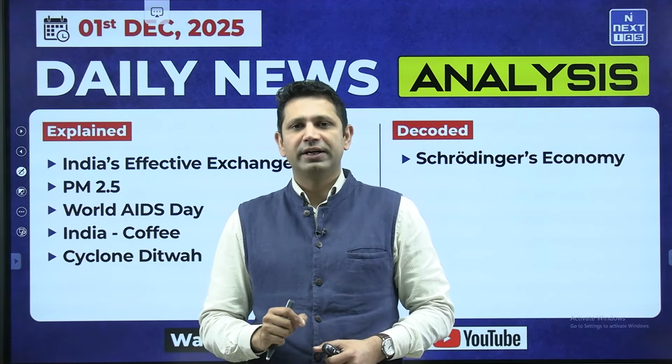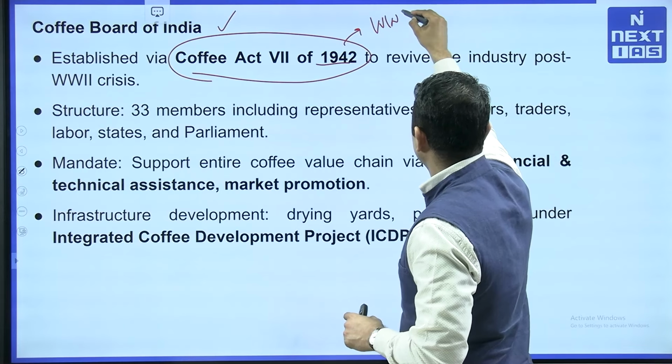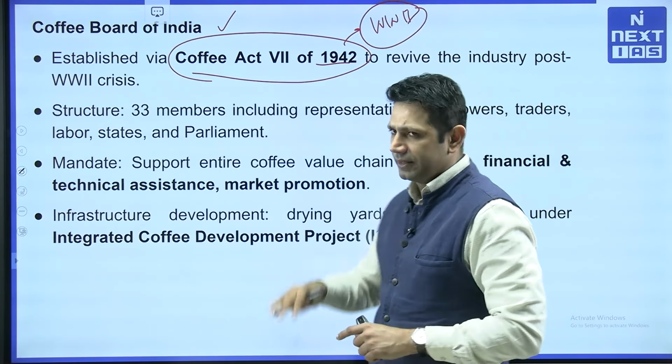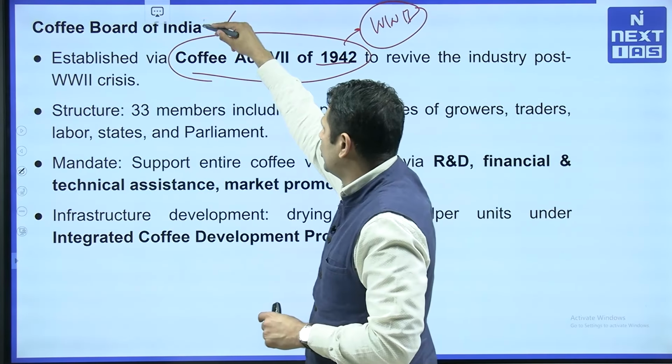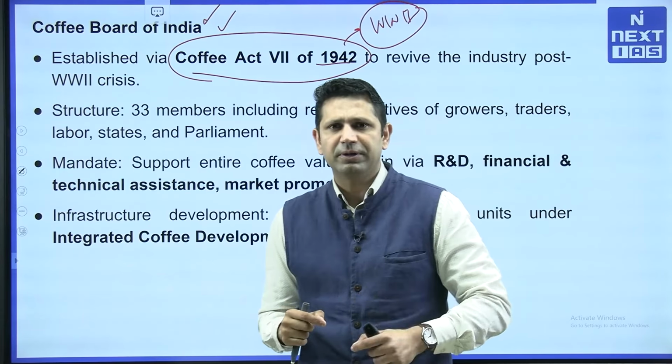Now next thing is Coffee Board of India. What are the initiatives that India has taken? So we have a coffee board which is going to look at the whole supply chain of the coffee, from research to market. So everything, this coffee board is going to help the coffee plantations. This coffee board was established by the Coffee Act of 1942. So this is a board from before independence, and basically it was set up in the wake of World War II when the coffee prices plummeted. So in that case we established the Coffee Board of India, that is it was established by the British India.